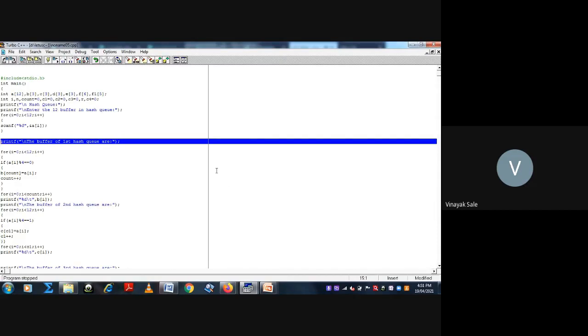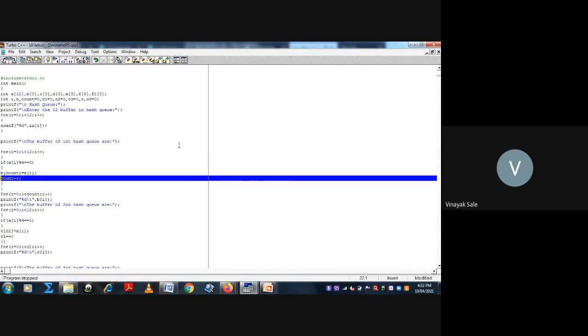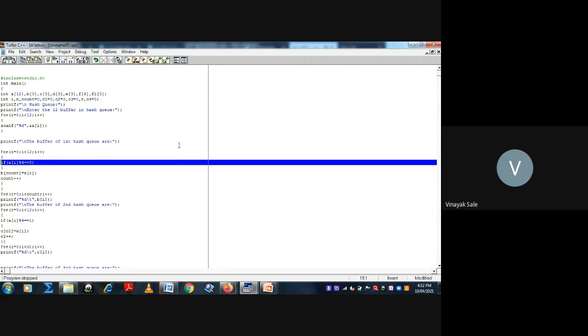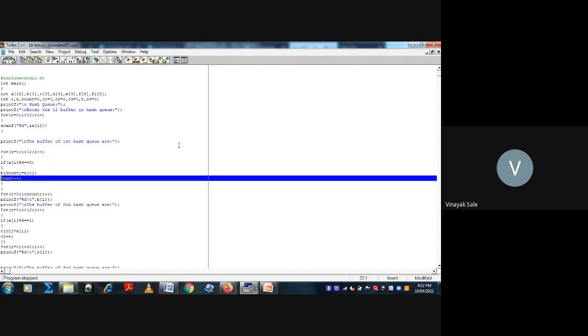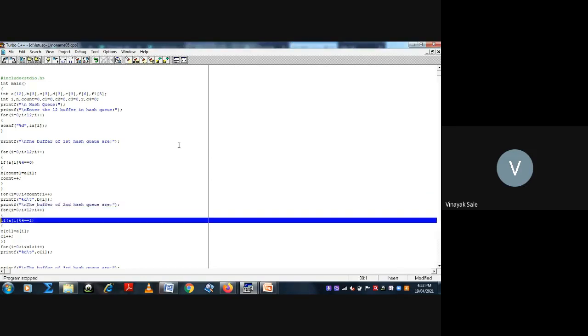After completion, if this condition becomes false, then the cursor goes to the next statement, that is, buffers in the first hash queue. So it will execute, check the condition, allocate, count plus plus, again check the condition for the next, execute.